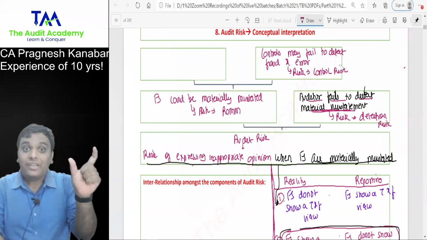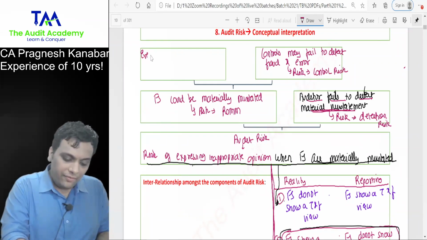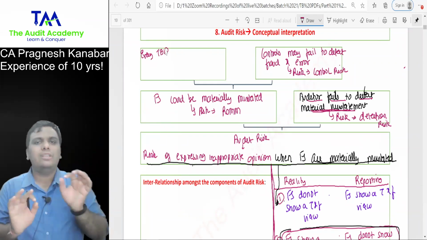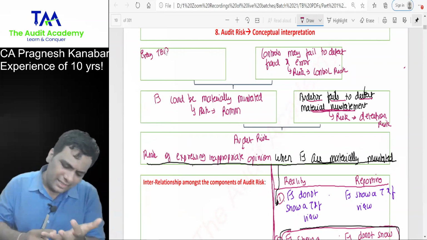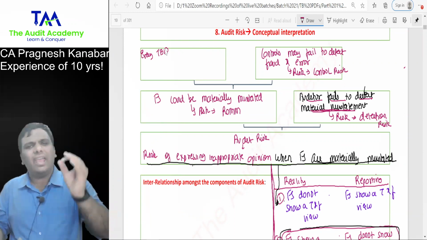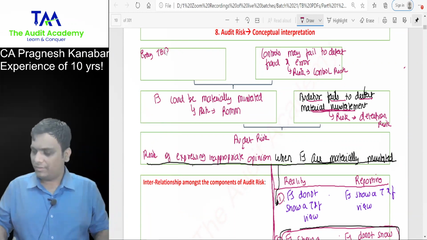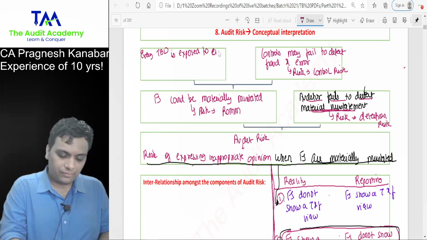So the origin is that every transaction, balance or disclosure, whether you talk about salary, investments, fixed assets, depreciation, purchase, sales, litigations, is exposed to error or fraud.